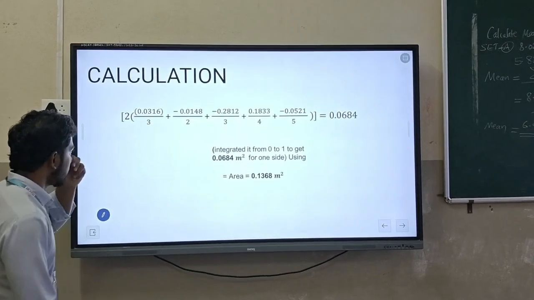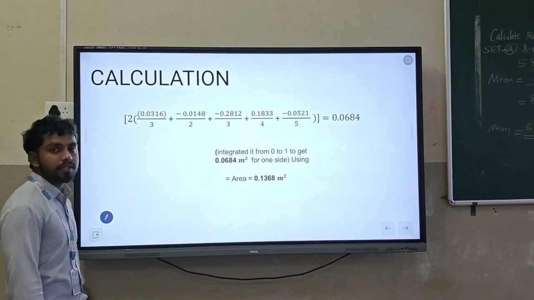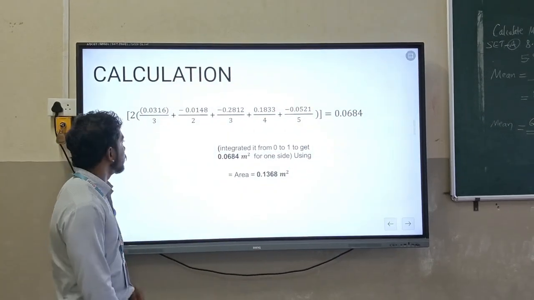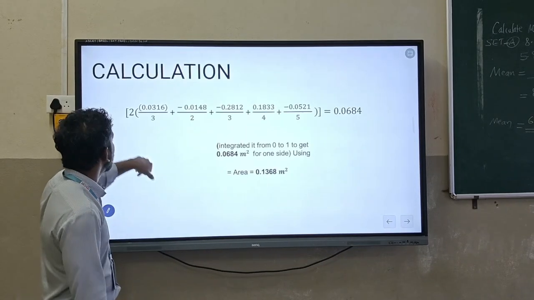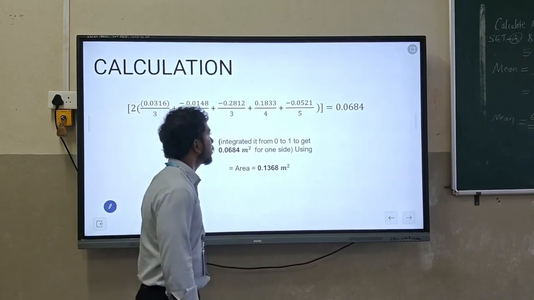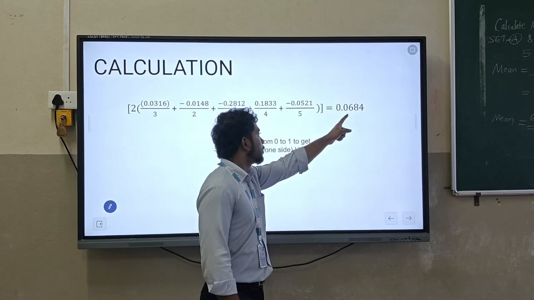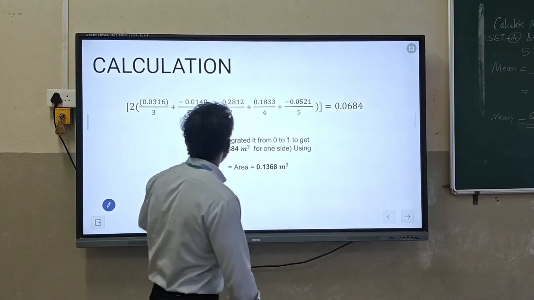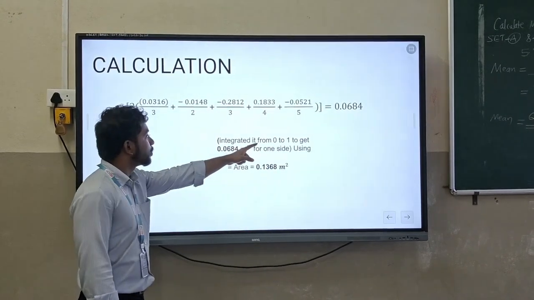We put the a, b, c, d, e values in the area formula, and we got the answer 0.0684 integrated from 0 to 1.